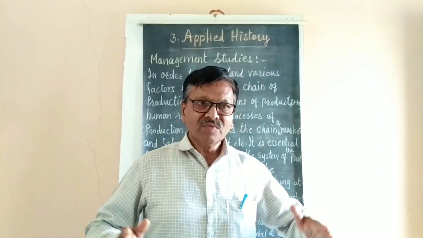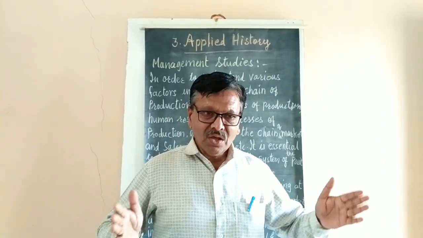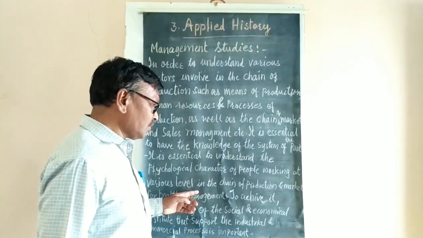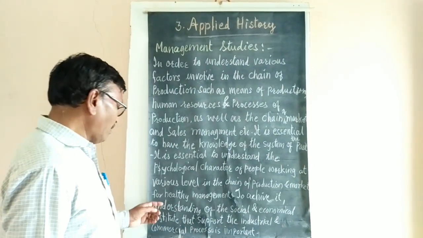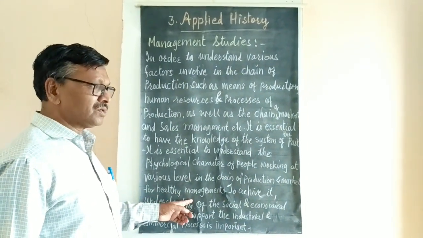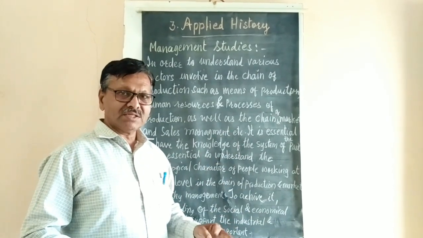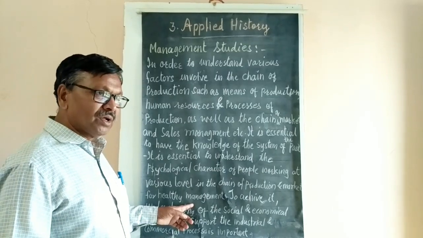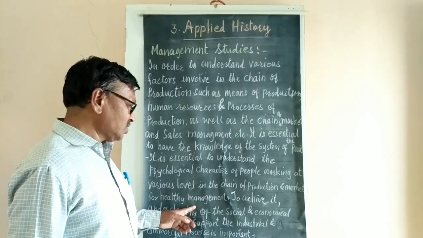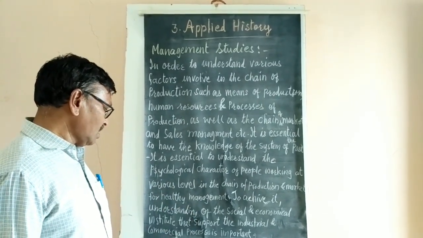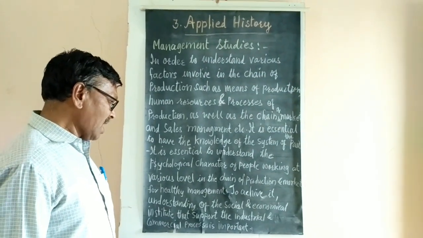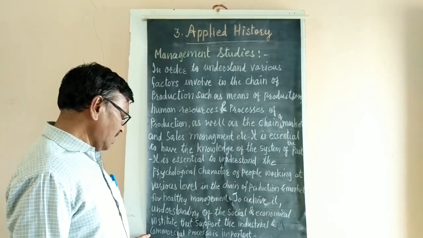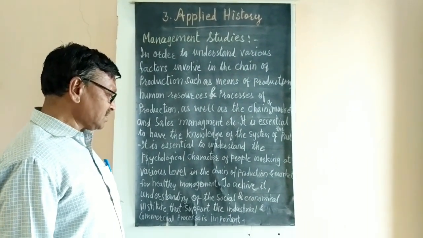So in this way, the takt time is added, and within the given time so much production has to be done. Then we have the market for healthy management. So we have to have a market system, and in this market system, our production has to be sold, and it should reach the people. To achieve it, understanding of the social and economic institutes that support the industrial and commercial process is important.